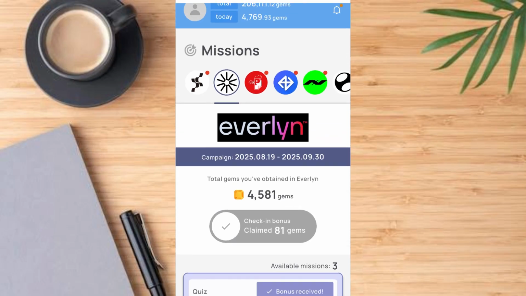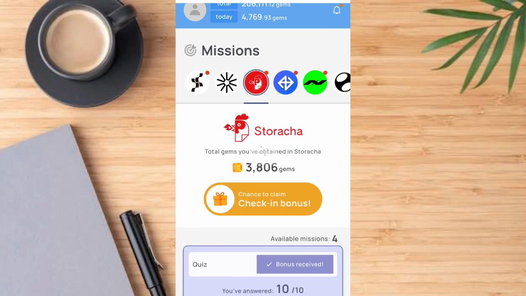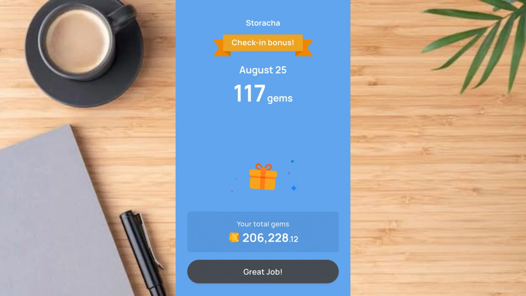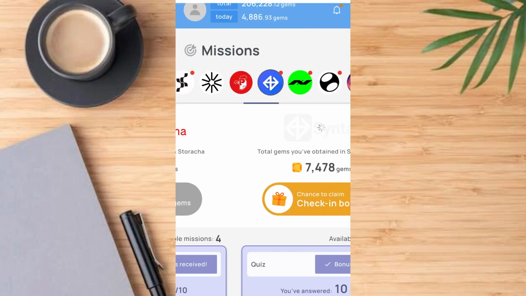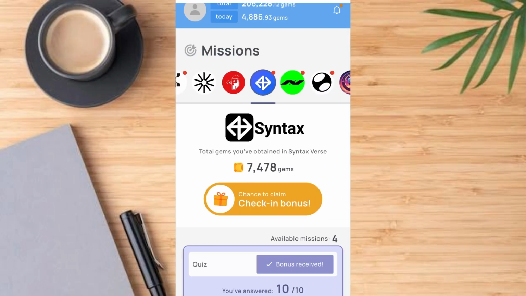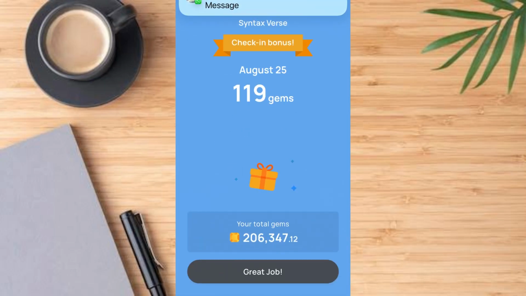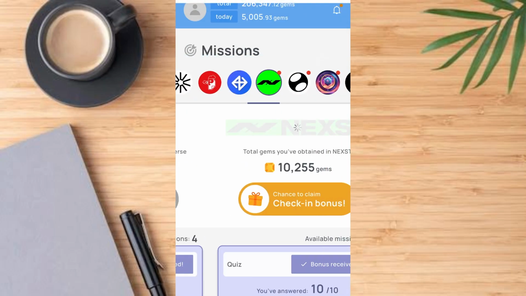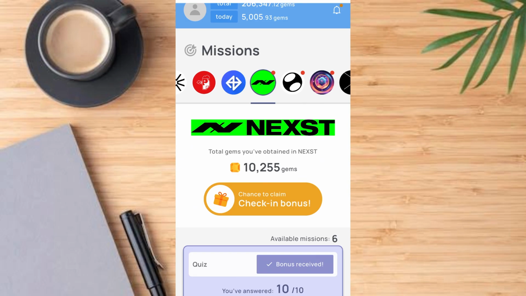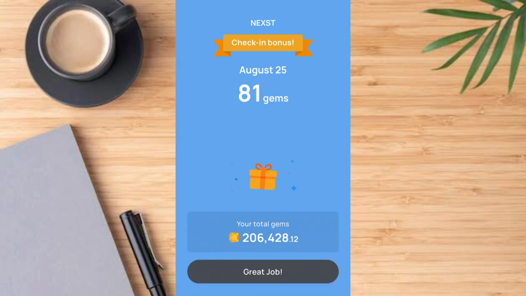So in total we've been able to get 4581 points or 581 gems. So let's continue to these gems. Tap on this one, tap on check and get some points here. Then tap on the next one, which is syntax. Tap on check and click on great job. Then tap on the next one, which is next. Tap on it as well and get great job.